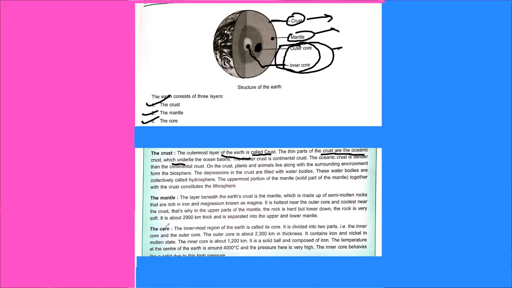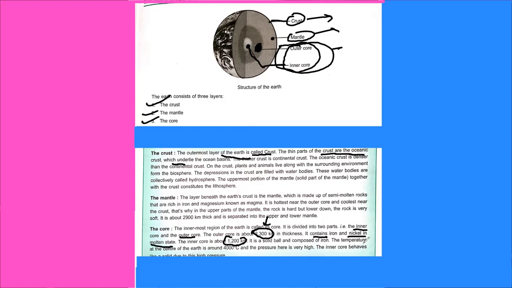And the innermost part, that is the core, is the innermost region of the earth. It is divided into two parts. Which two parts? Inner core and outer core. So the core is divided into two parts. The outer core is about 2,300 kilometers in thickness. It contains iron and nickel in a molten state. The inner core is about 1,200 kilometers. Outer core 2,300 kilometers and inner core 1,200 kilometers.